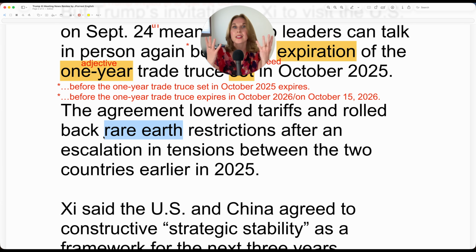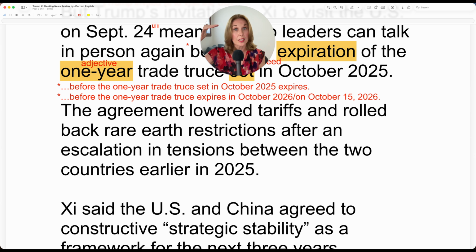So things in our natural environment, maybe this is about minerals or agriculture, for example, or oil. So roll back means that these restrictions were up here in severity, least severe, most severe. Now, if you roll it back, it means you reduce the severity of those restrictions. So you make them less severe. And rolled back rare earth restrictions after an escalation in tensions. So if tensions were here, then the escalation means the tensions increased. So they became worse, more severe.